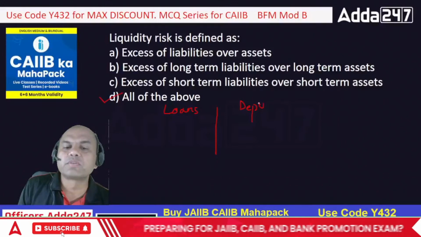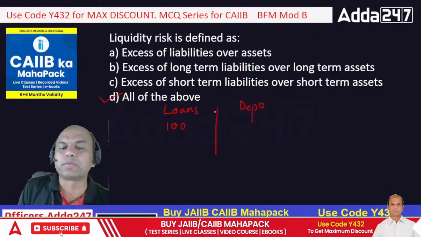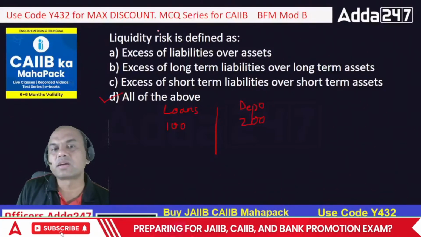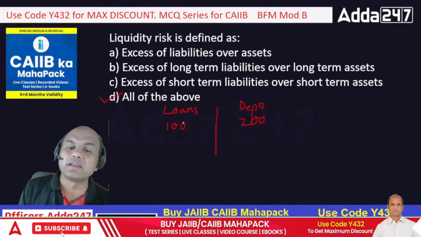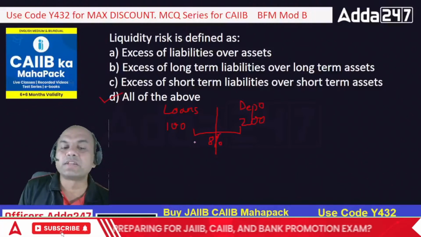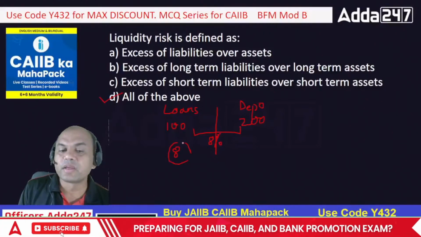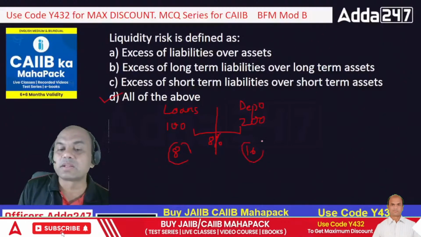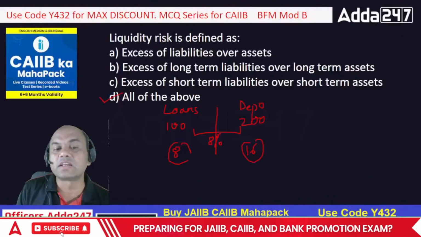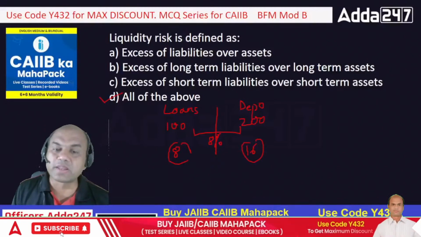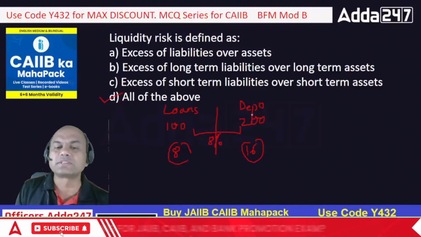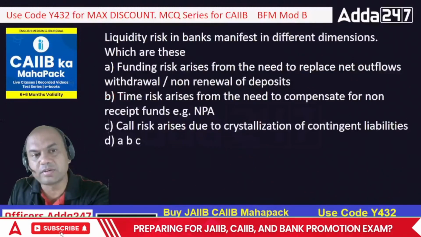So if I have a loan of 100 rupees and a deposit of, let's say, 200 rupees, will I face a liquidity risk over here? Definitely I'll face it. Why? Because here I'll be getting the interest. Let's say both the interest rates are the same, 8%. So how much money will I get? I'll get 8 rupees at the end of the year. How much money will I pay? I'll pay 16 rupees at the year end, right? So where will I bring this extra 8 rupees from? That is basically the liquidity risk. So excess of liabilities over assets of any form, short term, long term, or anything, will definitely give rise to liquidity risk. Got it?